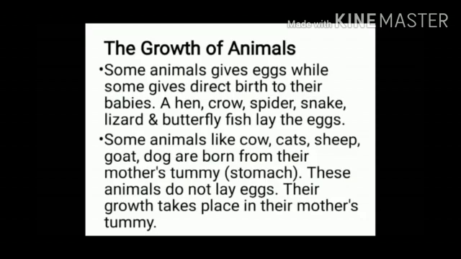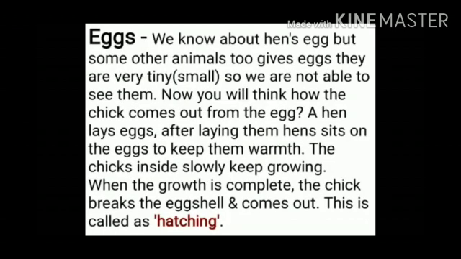A hen, crow, spider, snake, lizard, butterfly and fish lay eggs. Some animals like cow, cat, sheep, goat and dog are born from their mother's tummy. Tummy means stomach. These animals do not lay eggs. Their growth takes place in their mother's tummy.